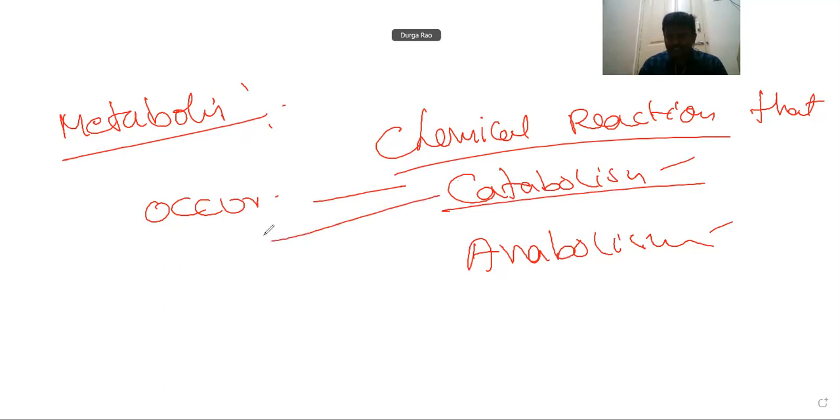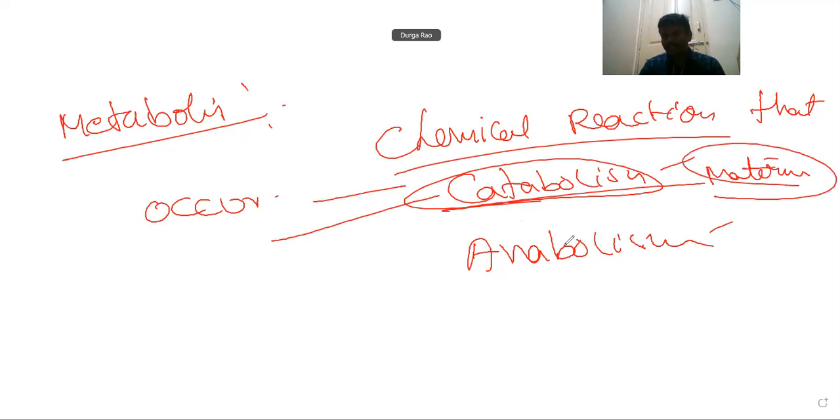Catabolism means the reactions that break down materials, whatever the food materials may be. Those are called catabolic reactions. In our body, a catabolic reaction is respiration. During respiration, all the materials are broken down.